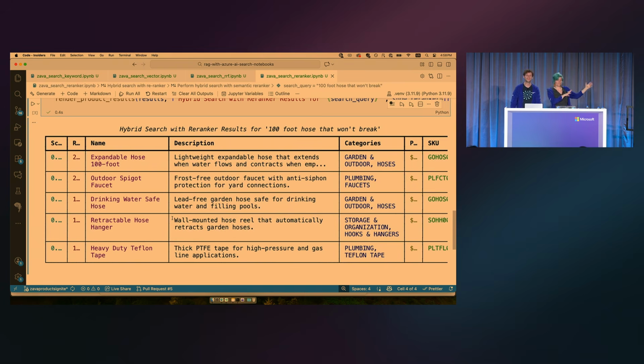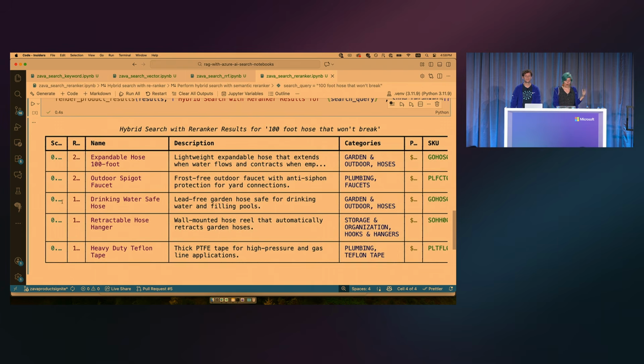And they're all kind of related to hoses that won't break, so I certainly wouldn't be against buying a lot of those things. But that's the point of the re-ranking model. It was able to hoist the most important result to the top that really matched that query. So if you are using this hybrid search, you really want to have that re-rank model.